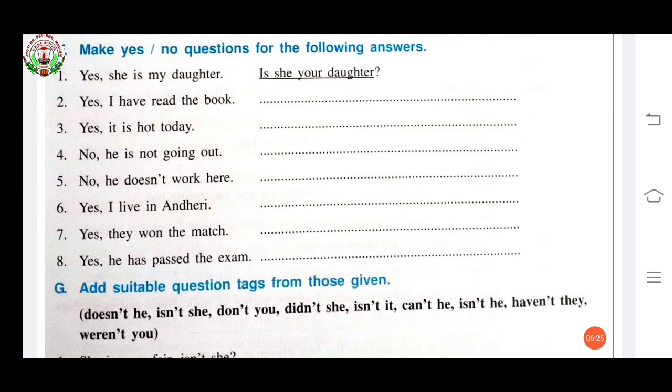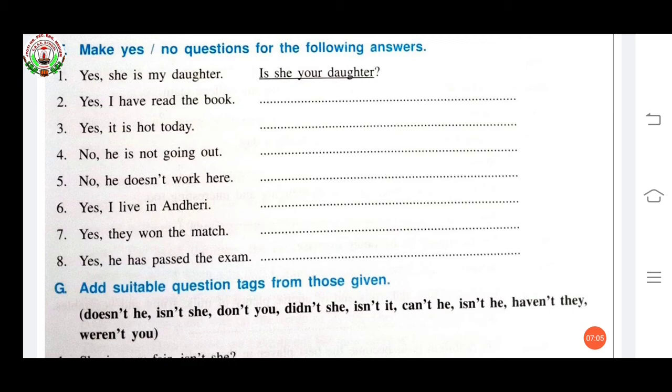Again, you have to make a question in this exercise also. Yes, I have read the book. Have you read the book? Question mark. Now third one. Yes, it is hot today. Is it hot today? Question mark. Now see fourth one. No, he is not going out. Question. Is he going out? Question mark.